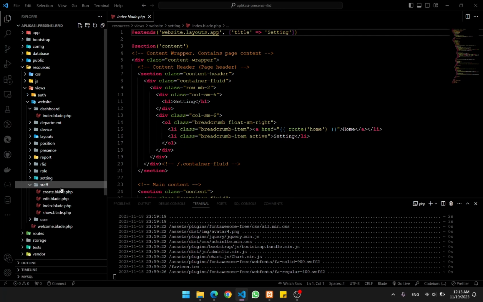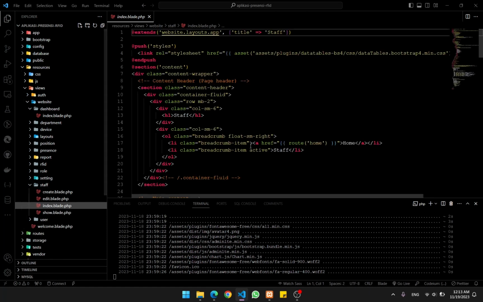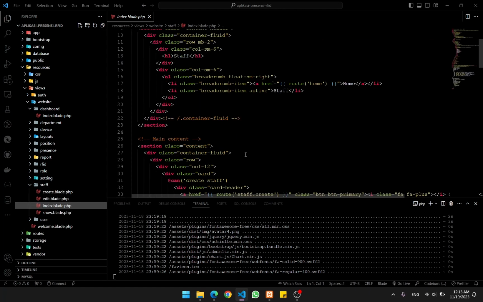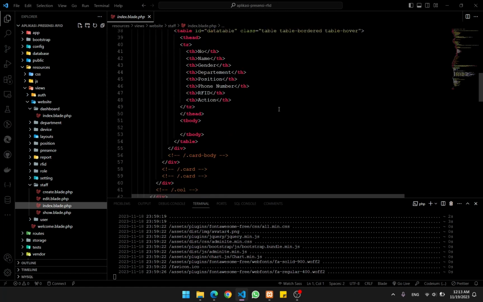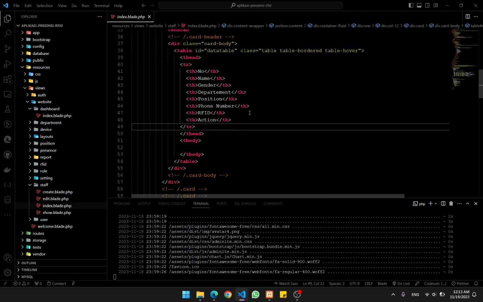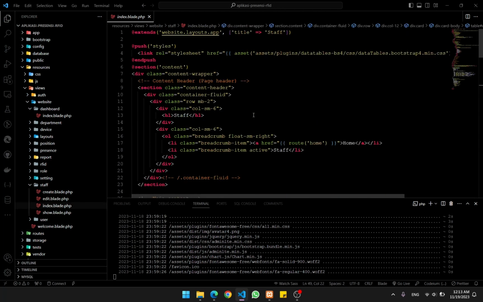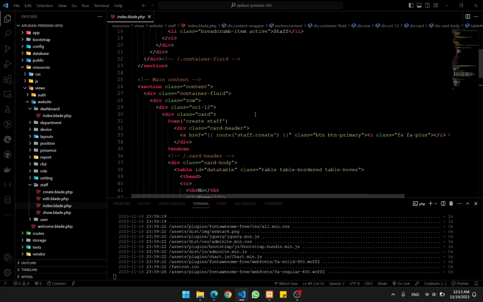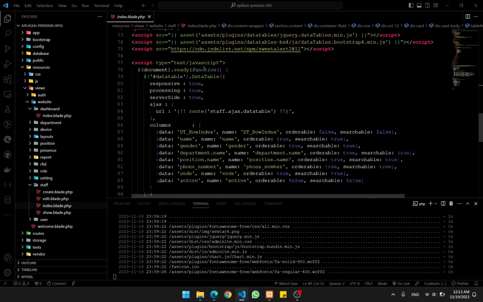Okay, next on the list there is staff. Basically, this is the grandchild of the department, the child of the positions. Here, as you can see, there will be a table that will show the staff data that are registered into the organization or database, basically.